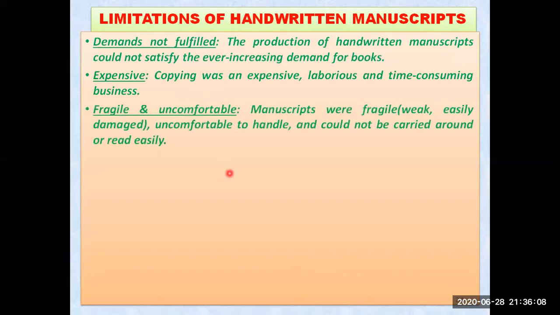Fragile and uncomfortable. Fragile means they would get spoiled, broken, or damaged very quickly. So manuscripts were fragile, weak, and easily damaged. Uncomfortable to handle. You cannot carry them from one place to another because they are handwritten on skins or even on some papers. If it is handwritten, it is really uncomfortable to handle and could not be carried around or read easily. Even the circulation therefore remained limited.